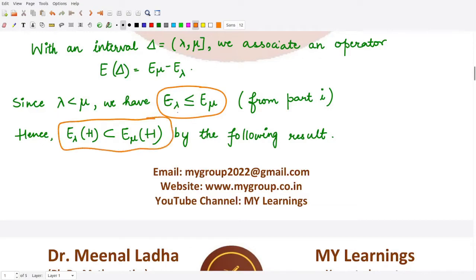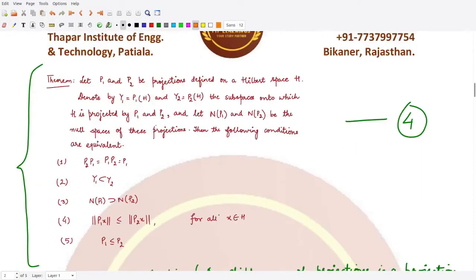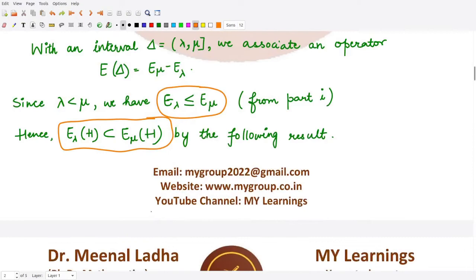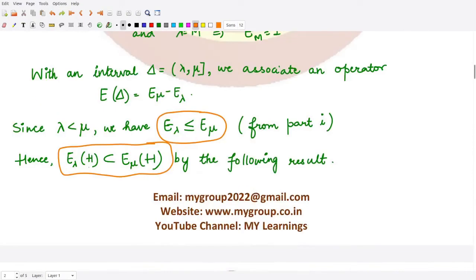In this case we are not talking about the null spaces, but in particular the image spaces. So these image spaces are contained within each other whenever the two operators are related. Because we have E lambda related with E mu, E lambda H is contained in E mu of H, right? So this is the result.